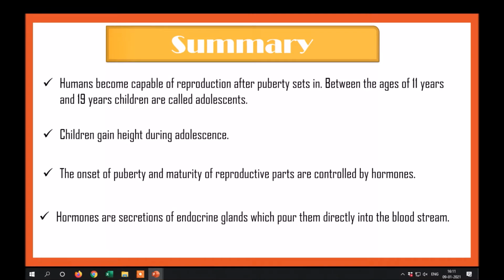Human becomes capable of reproduction after puberty sets in. Between the age of 11 years and 19 years, children are called adolescent. Children gain height during adolescence. Onset of puberty and maturity of reproductive parts are controlled by hormones. Hormones are secretions of endocrine glands which pour them directly into the bloodstream.